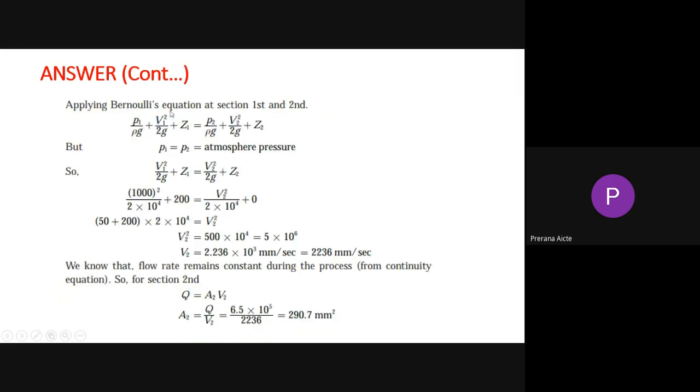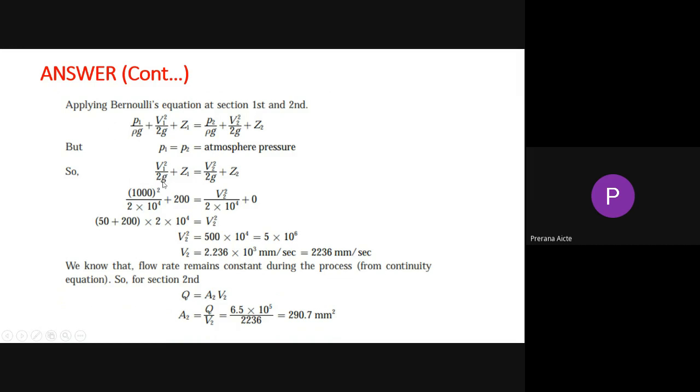Now we apply Bernoulli's equation at the first and second sections. P1 by rho g plus V1 square by 2g plus Z1 equals P2 by rho g plus V2 square by 2g plus Z2. Here P1 equals P2, the atmospheric pressure, so they cancel. That is the formula we need. Now V1, the velocity, 1000 square divided by 2 × 10^4.